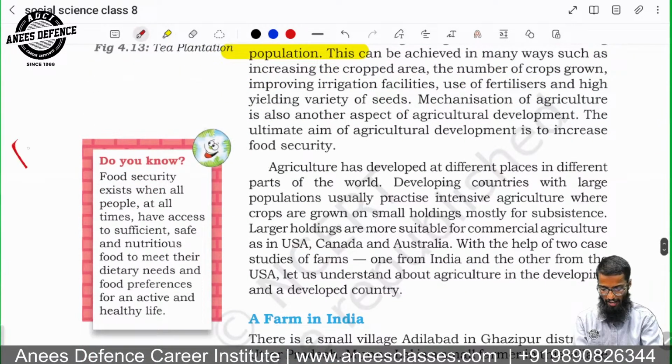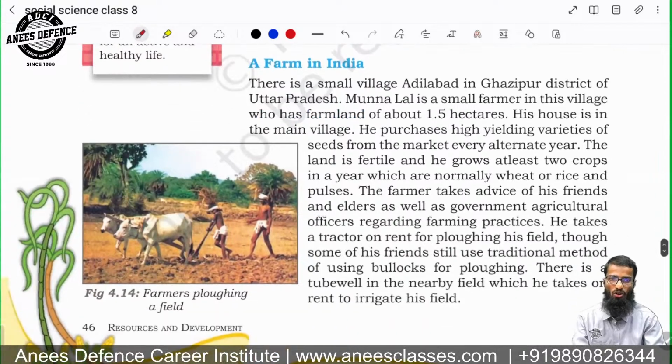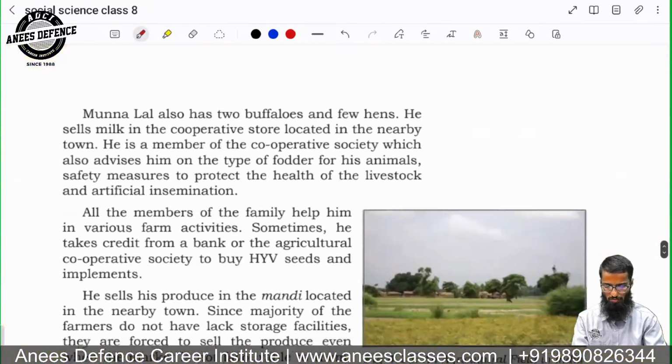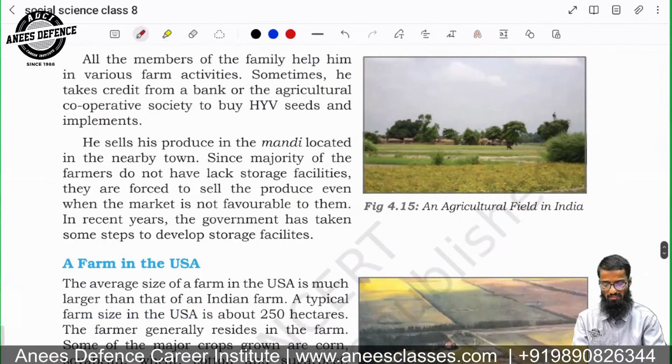So the Food Security Act 2013, you need to study about it. Farmer in India, there is a small village story. We will not necessarily be talking about the stories because stories will not be asked in the NDA exam. What is important for us, we'll be discussing only that.